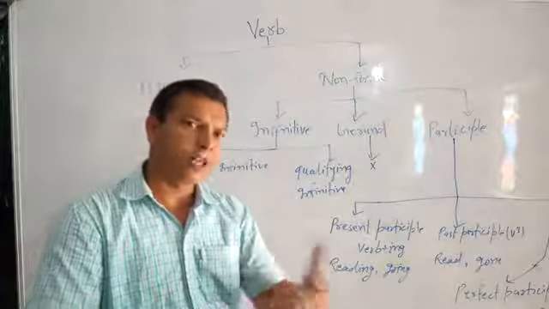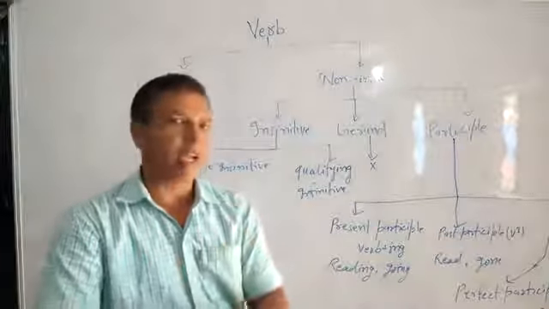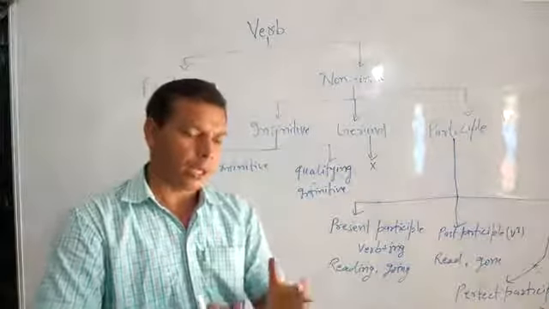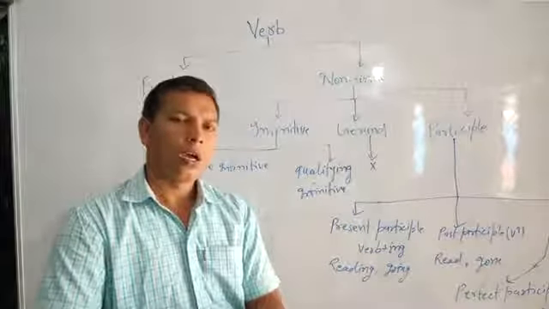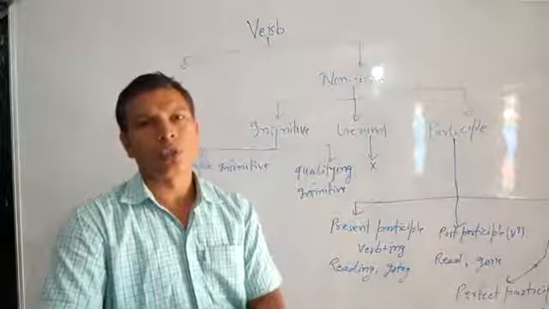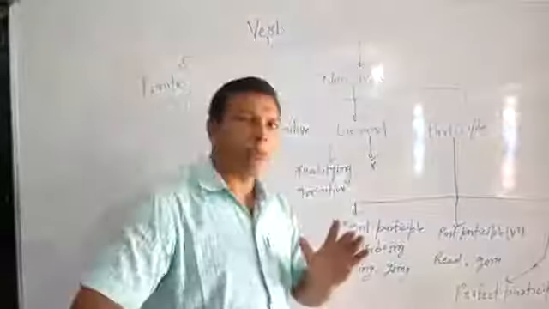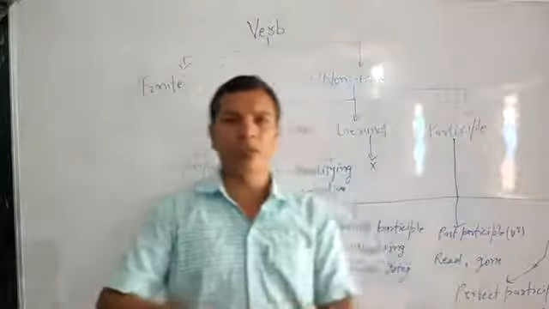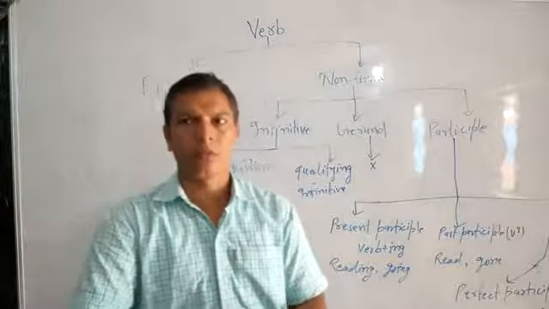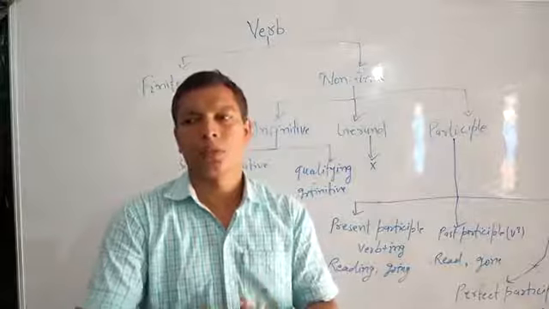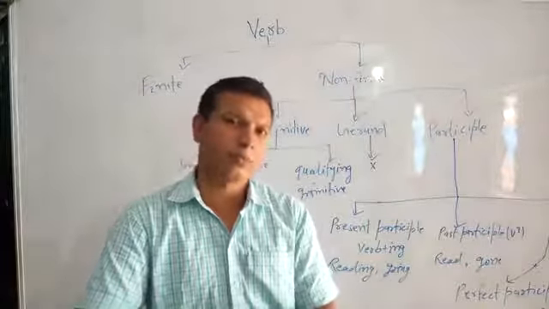As a noun, it can be the subject of a sentence, an object of a finite verb, an object of a preposition, or a complement. So that is the use of simple infinitive also. Simple infinitive can be used as a subject of a finite verb, like: To walk in the morning is good for health.